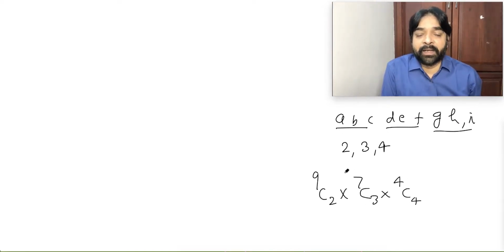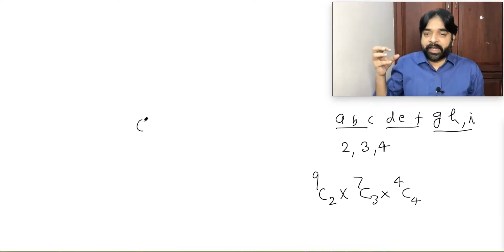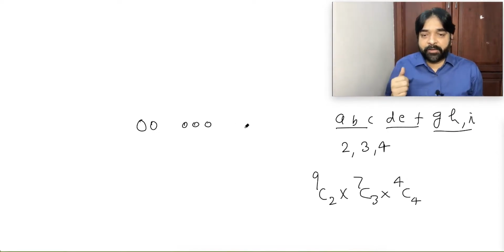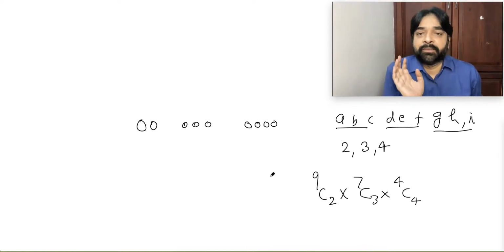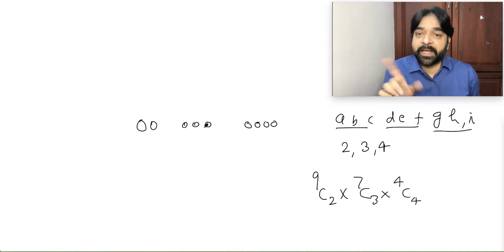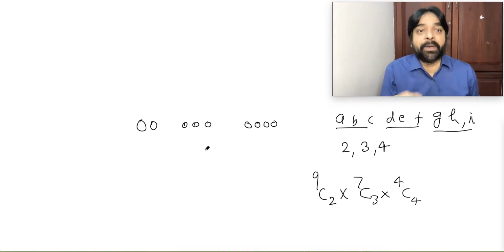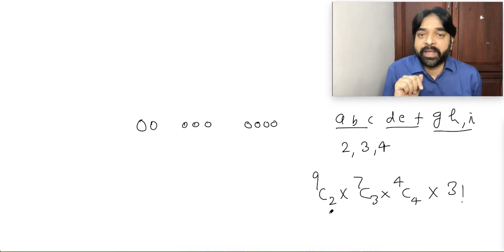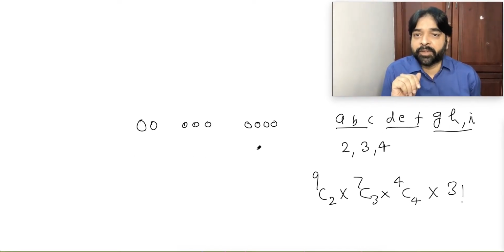This is simply grouping. We didn't do distribution. We just make 2 objects, kept 2 objects. Make 3 objects, then kept 3 objects. And we take 4 objects and kept them. That's all. How we kept does not matter, means order of this keeping is not going to matter. Yes or no? If I am saying order is also important, somebody is there to receive the group. So what do you say? Into 3 factorial. Why into 3 factorial? 3 groups are there, no? So 3 groups in how many ways can you arrange? In 3 factorial.